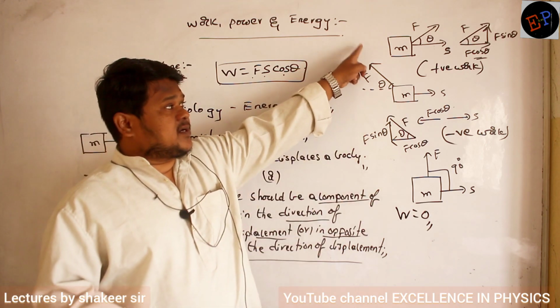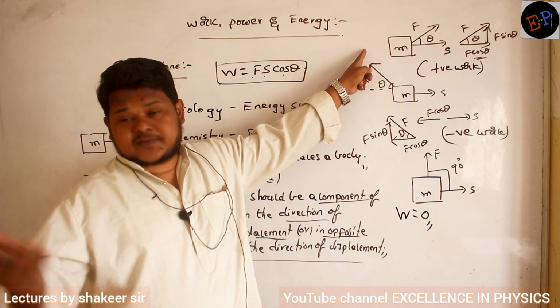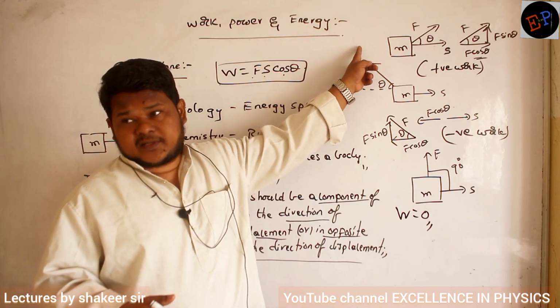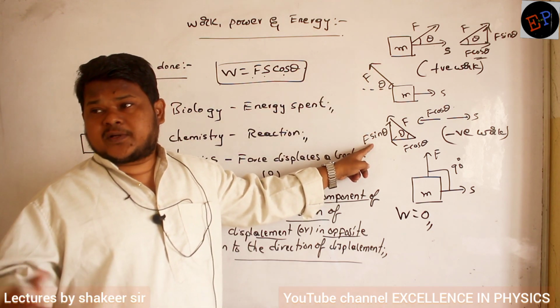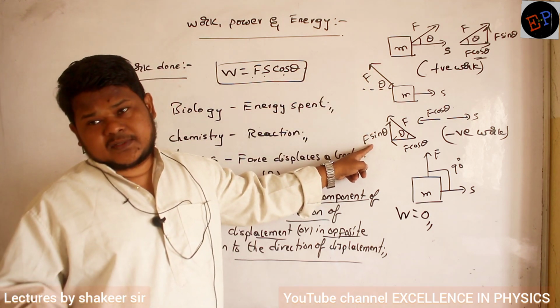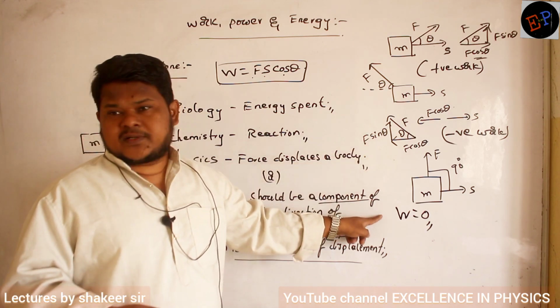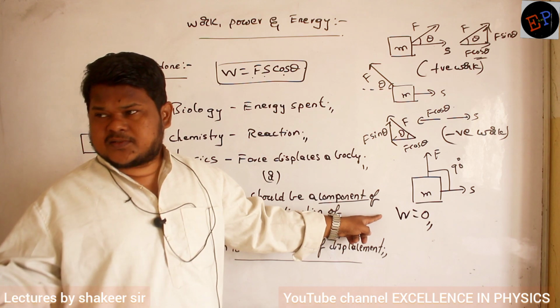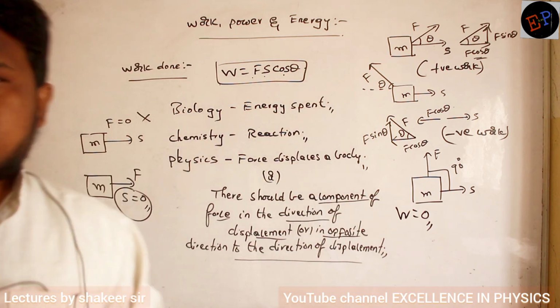So here you have to write: speed of the body, velocity of the body increases. It means there is some acceleration here, positive acceleration. What about this condition? Speed of the body, velocity of the body decreases. It means retardation is present, negative acceleration. What about this condition? There is no acceleration. Work done is 0, so there is no acceleration. Clear? Right. So make the statements of your own.